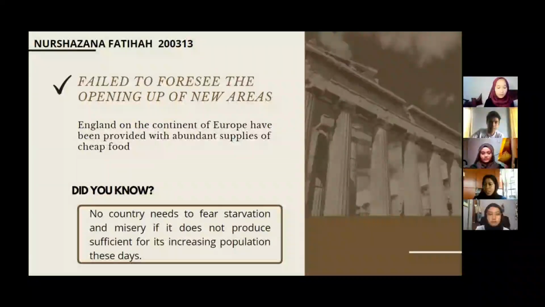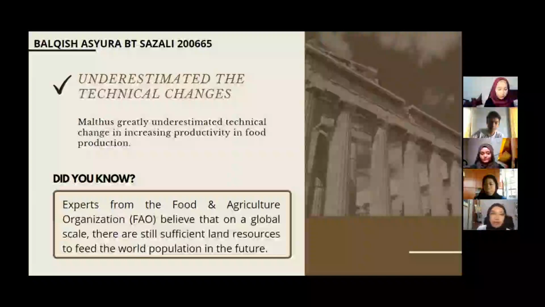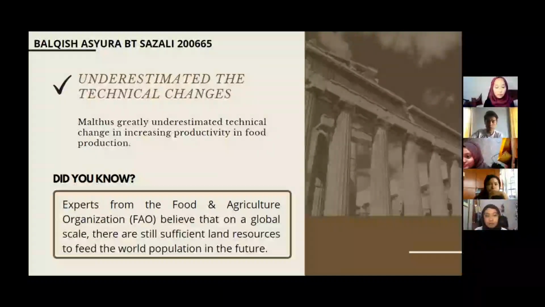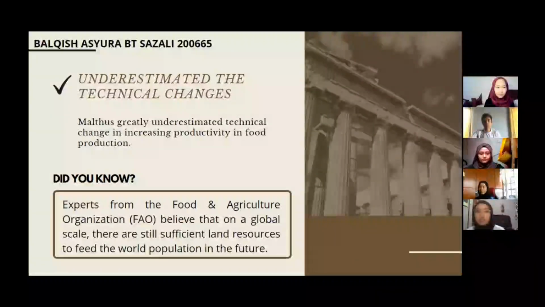Next. I'm Balkish and I will present another weakness of Malthus. One of the weaknesses is that he underestimated the technical changes. Malthus greatly underestimated the technical changes in increasing productivity in food production. He did not anticipate changes such as the massive substitution of tractors for horses and other farm animals, the mechanization of farming, the use of chemical pesticides, and also fertilizer.